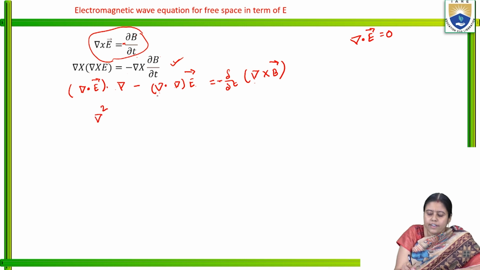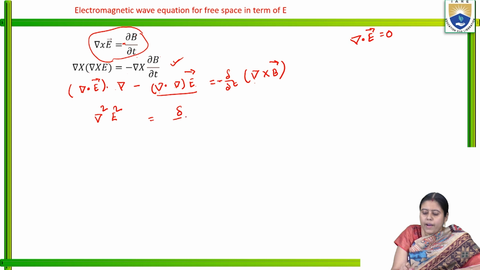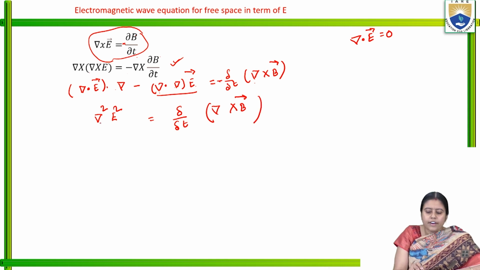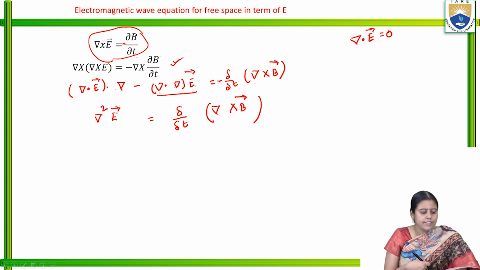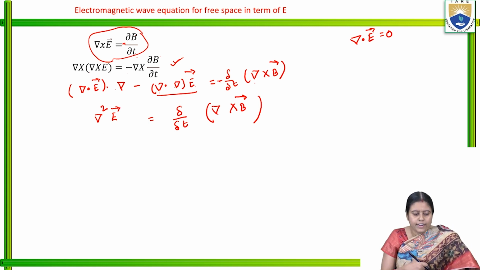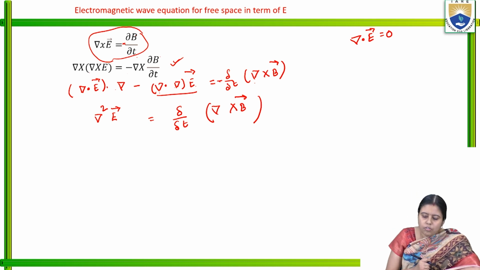Grad squared E is equal to minus del by del T of grad cross B. Sorry, not E squared, grad squared E is equal to minus del by del T grad cross B. Up to this, I think it is clear.